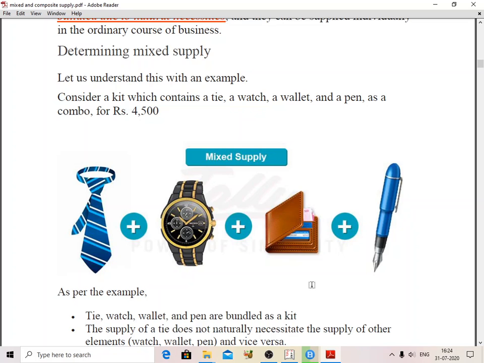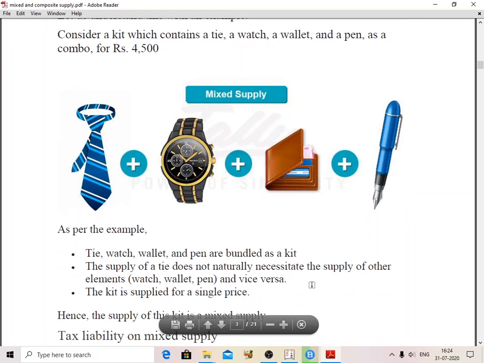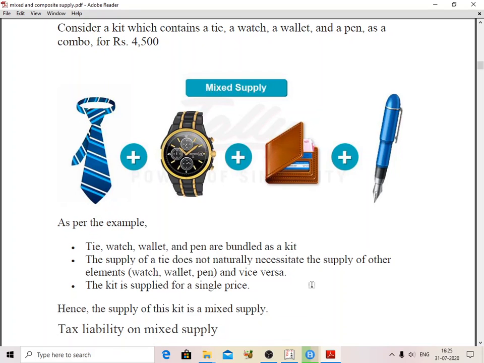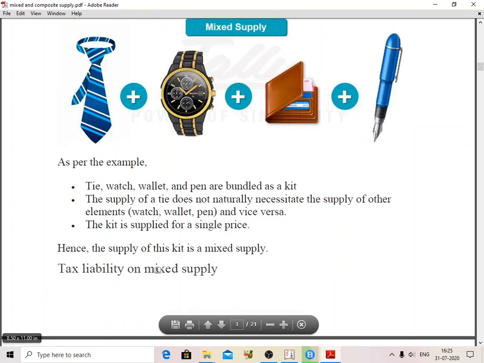The tie is bundled as a kit, but the supply of the tie is not naturally bundled with the other products. The watch, wallet and pen likewise do not complement each other, but the kit is supplied for a single price of 4,500. Hence in this case, the supply of this kit is a mixed supply. There is no natural bundle of these four items.